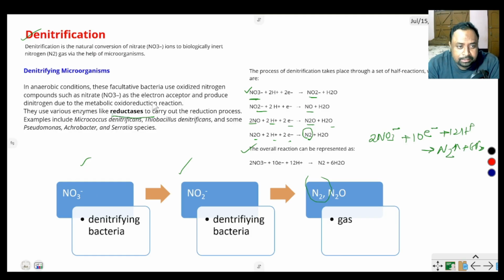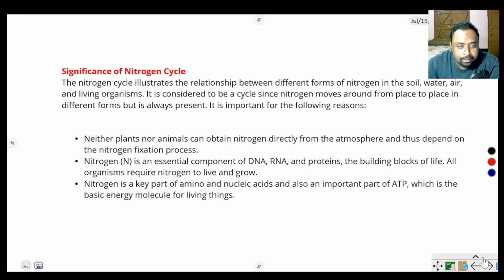Okay, it is a reduction process where Micrococcus denitrificans or Thiobacillus denitrificans and some Pseudomonas, Achromobacter and Serratia species also take part in the denitrification reaction. By denitrification the atmospheric nitrogen returns to the atmosphere and balances the nitrogen gases in atmosphere and earth.